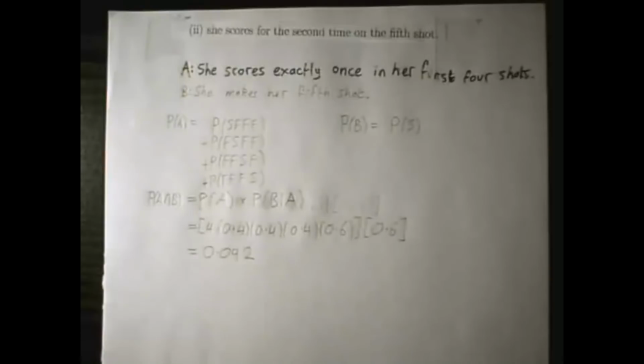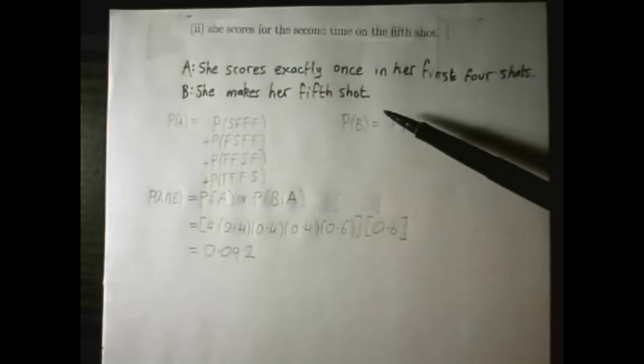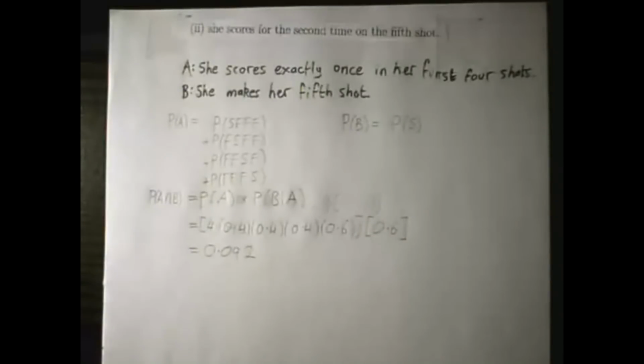Part 2 then, you're told that she scores for the second time on the 5th shot, and you have to work out the probability of that. So the first point to make is that the question says she scores for the second time on the 5th shot. You're not looking for the probability that she scored at least twice by the 5th shot. It's that she scored for the second time on her 5th shot. So that means she scored exactly once in her first 4 shots. Secondly, she definitely scores for the second time on her 5th shot, which means that she has to make her 5th shot. So you have to find the probability of that as well.